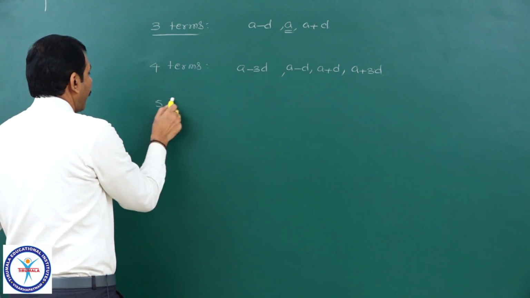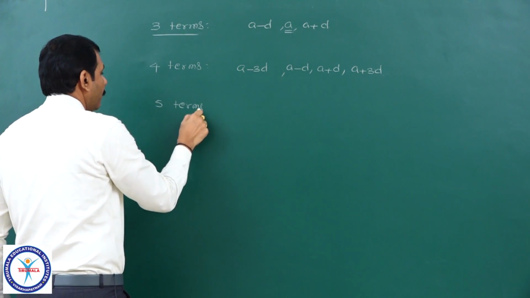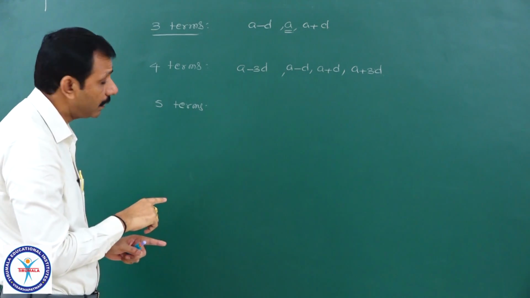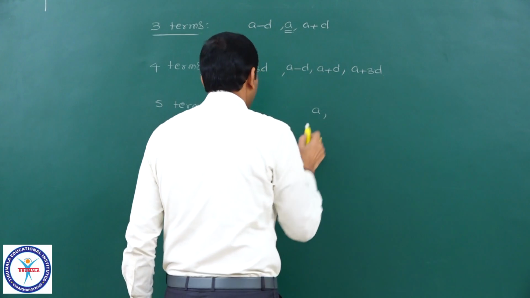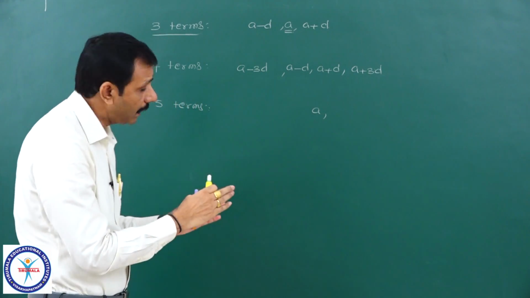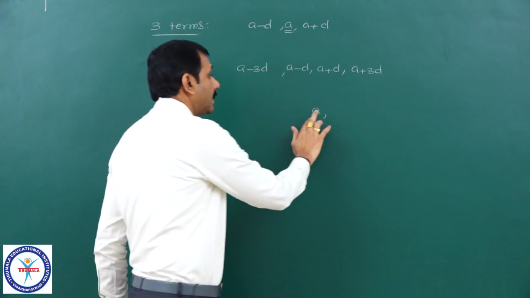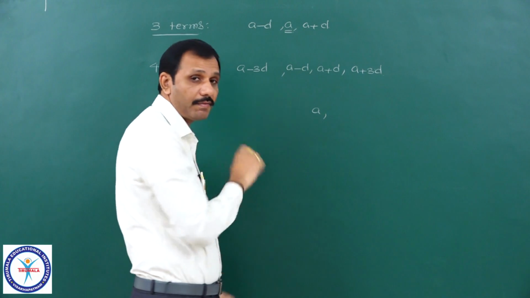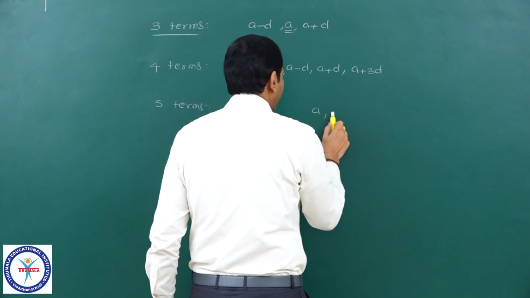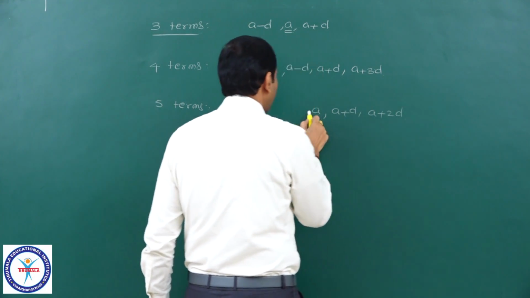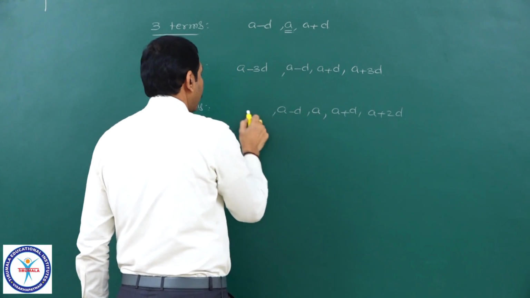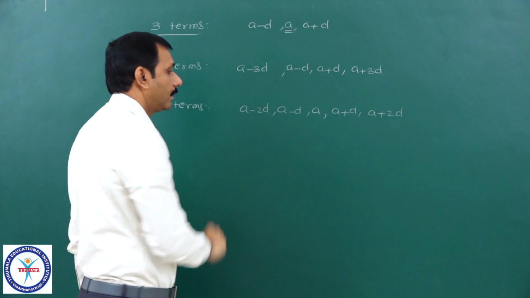Now if I want 5 terms, 5 terms means the number of terms is odd. Odd means one middle term will be there, I will write A. Therefore, it is a middle term, total 5 terms. On the right side I will write 2 terms, on the left side I will write 2 terms. With common difference D, A plus D I will write, A plus 2D I will write. Here A minus D I will write, A minus 2D I will write.